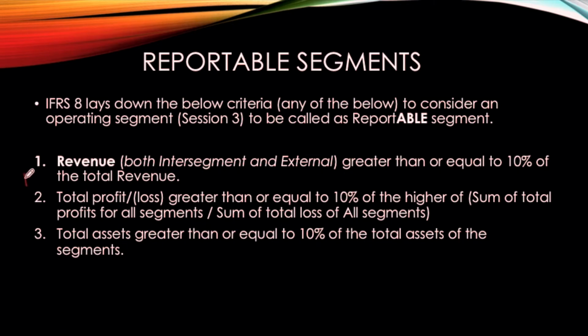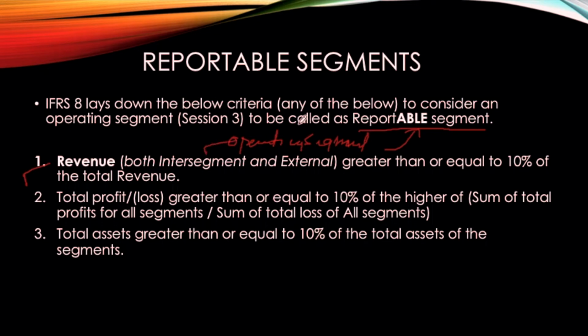The first one is revenue. We are discussing operating segments, so we take the operating segment as the base to consider the reportable segment.